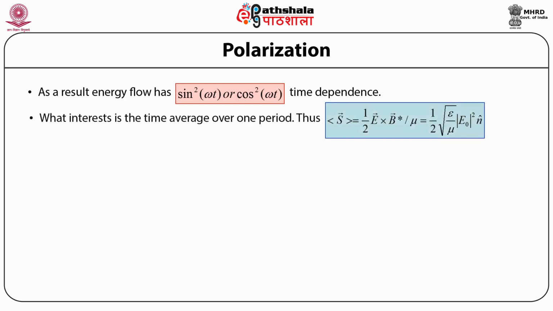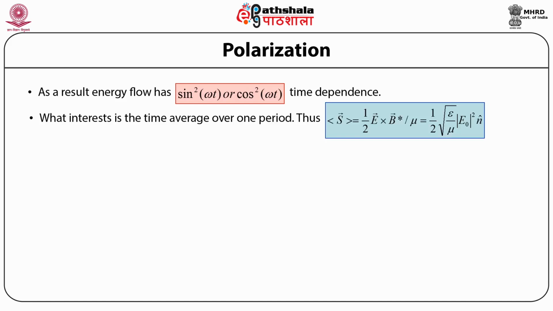Here now, what is of interest to us is the time average over one period, that is the time average of the energy flow, which is given by the average value of the Poynting's vector, and this is found to be equal to half times the electric field vector E cross the magnetic field induction vector B star, whole divided by mu, that is the magnetic permeability.